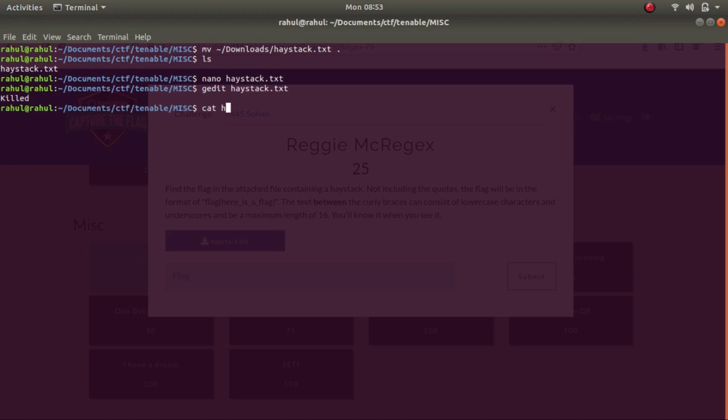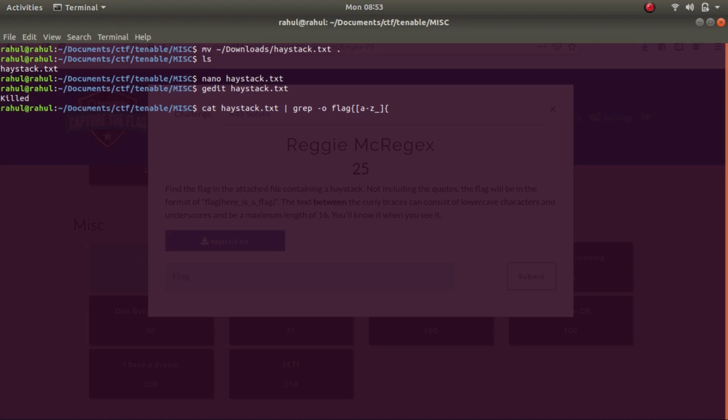So let's cat haystack and pass it to grep with the -o flag because we only want the matching characters and we want to exclude the rest. We're looking for flag, then a curly bracket, then lowercase characters and an underscore, and the maximum length could be 16.